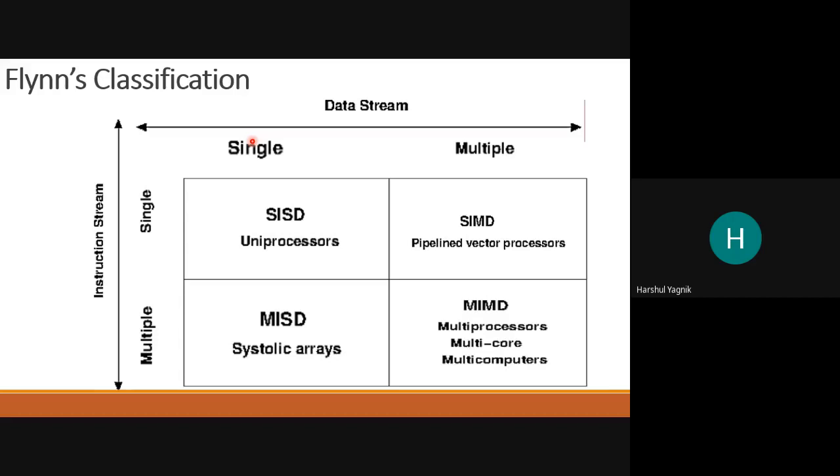And the last one is multiple instruction stream, multiple data streams. So here there are multiple cores, multiple instructions can get executed at a time, and the operands can come from various data streams. So these are the typical regular processors we are using, like Core i3, Core i5, Core i7. They are all MIMD. Even your mobile phone, Snapdragon 658, also has multiple cores.